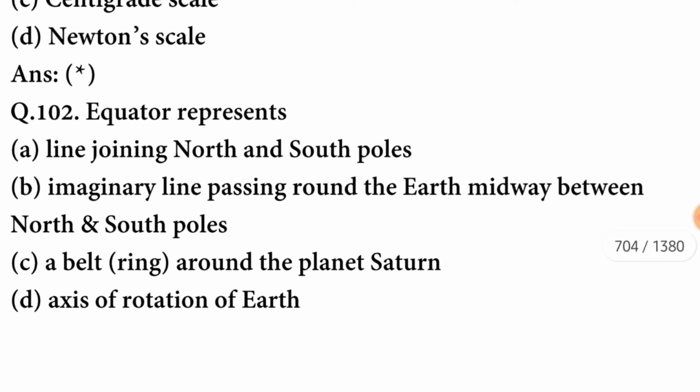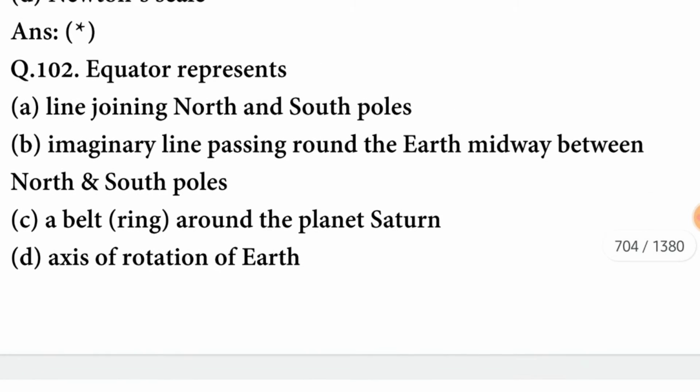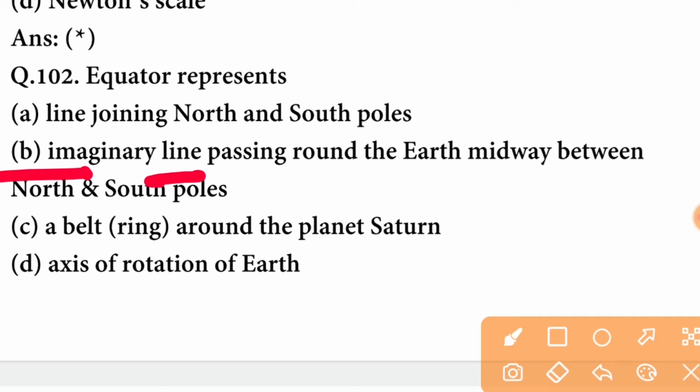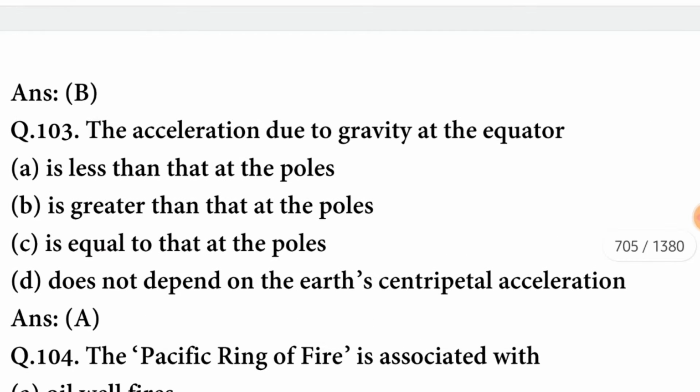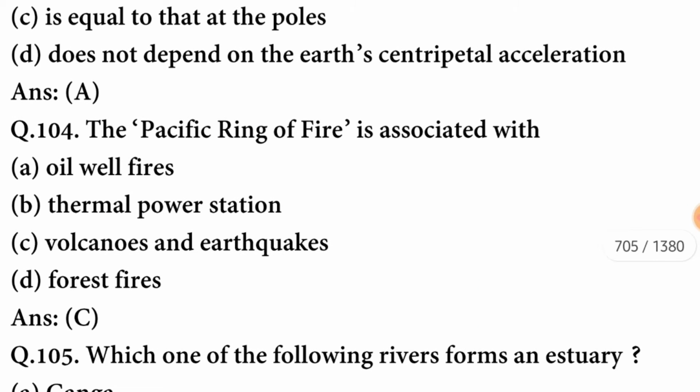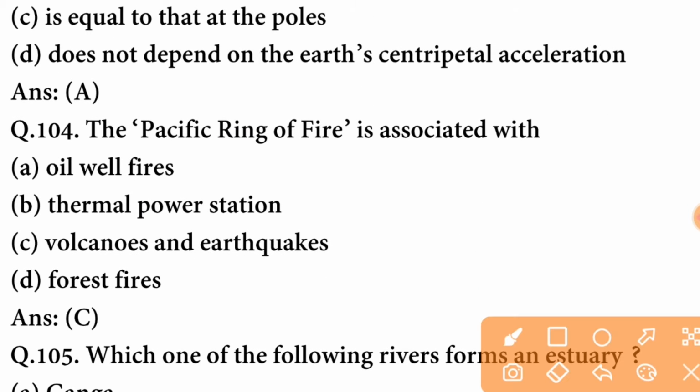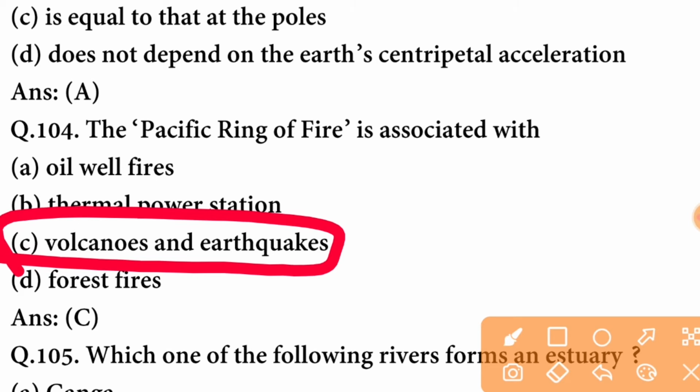Option is correct. Equator represents imaginary line passing round the earth midway between north and south poles. B option is correct. The acceleration due to gravity at the equator is less than that at the poles. A option is correct. The Pacific Ring of Fire is associated with. It is associated with volcanoes and earthquakes.